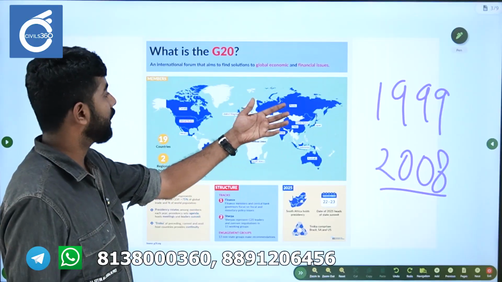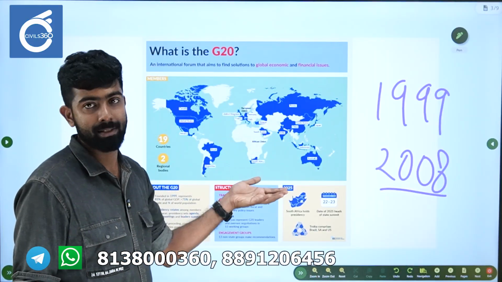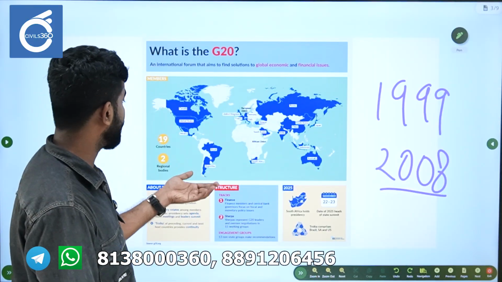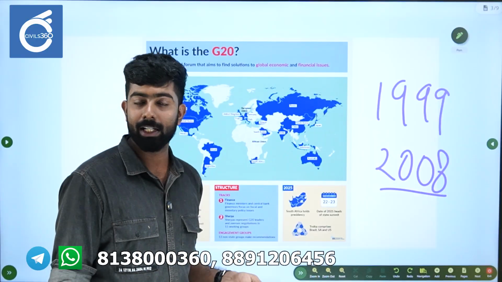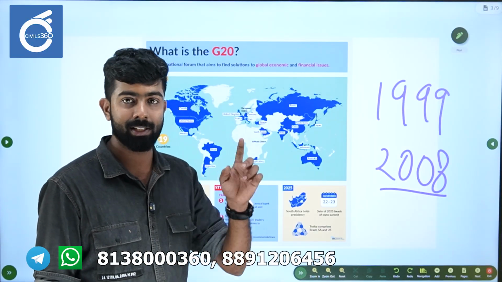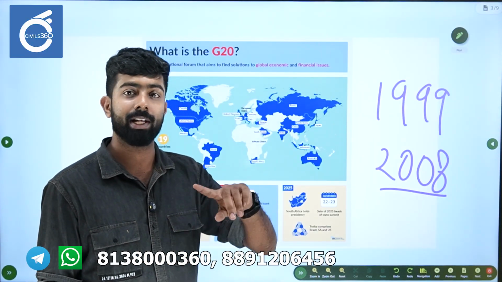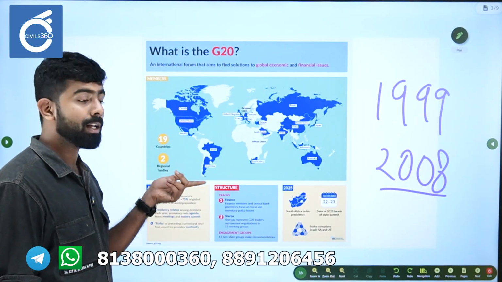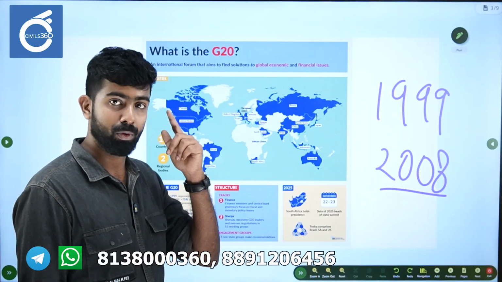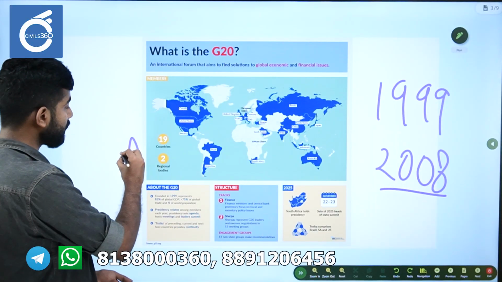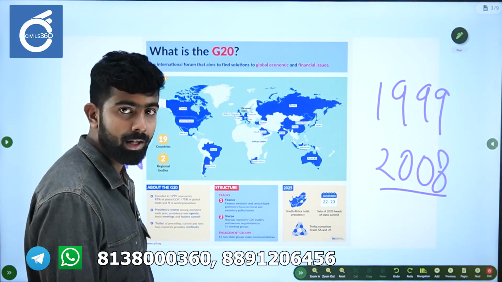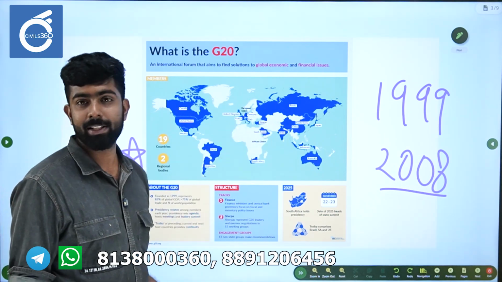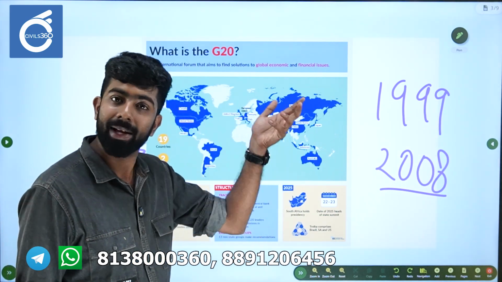Okay, so now you have to know the members included in G20. Remember that there is one international, now there are 2 regional organizations. African Union is also there, European Union is also there. So that makes it 19 countries with 2 regional bodies. Please keep that information in your head. Whenever you study these groupings, try to remember them by continents.